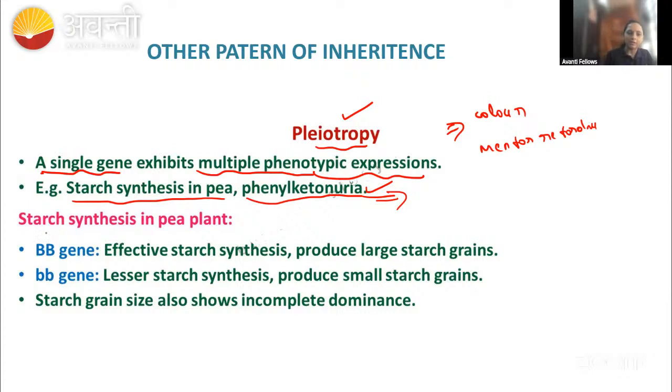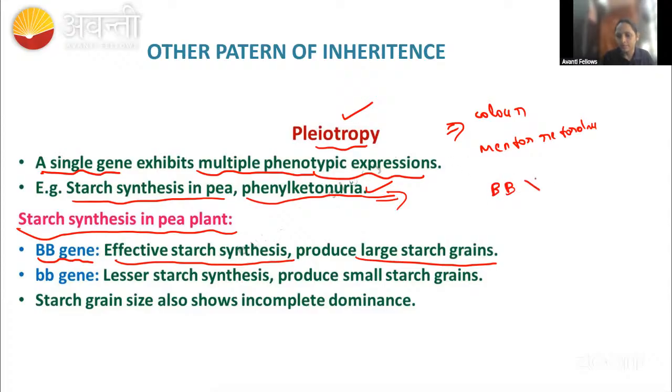Okay, and coming to starch synthesis in the pea plant, you can see that capital B is the effective starch synthesis allele that will produce the large starch grain. So this capital B is producing the large grains. And this small b is producing the small grains. But when we combine these two, it is going to give capital B small b, right?